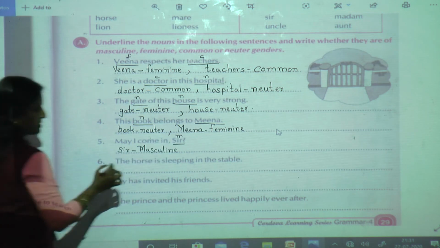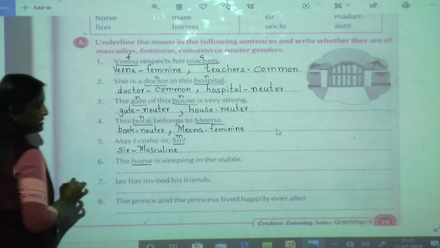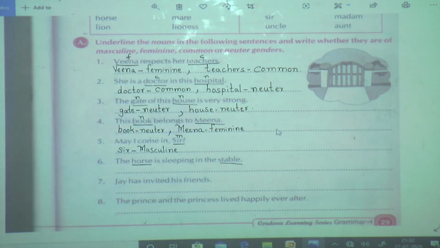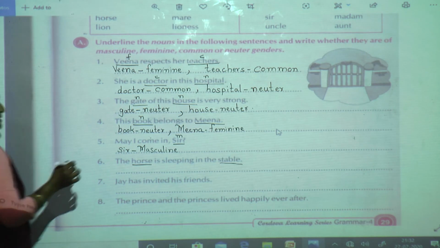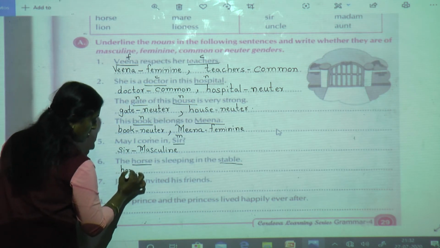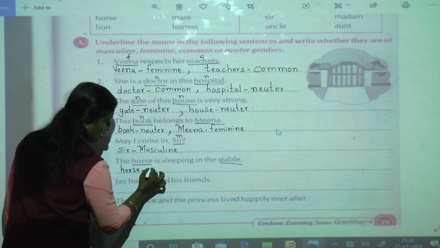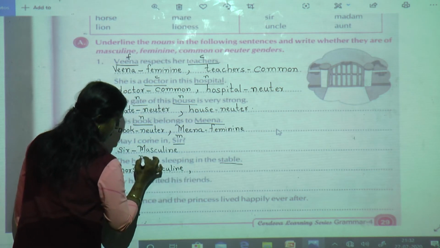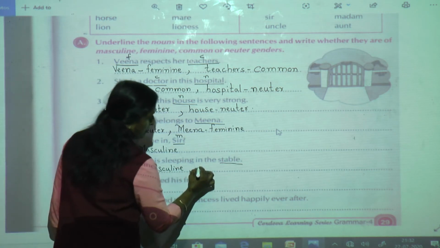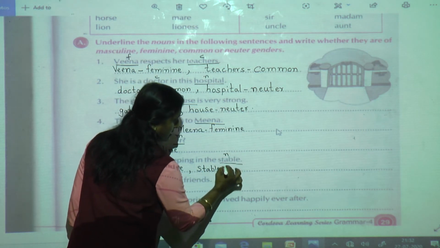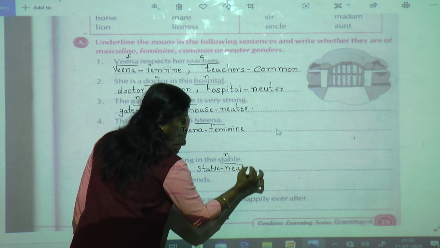Now the horse. The horse is sleeping in the stable. Sixth one. Now horse is what? It is a living thing. So we will say it is a male living being. So horse is masculine. And stable? Yes, it is a place where the horse lives. It is a non-living thing. So we will say it is neuter gender.